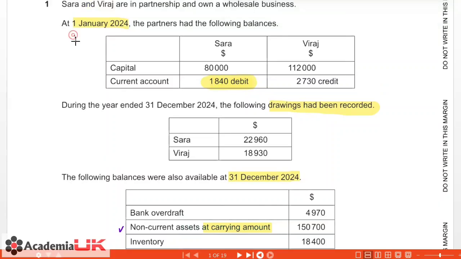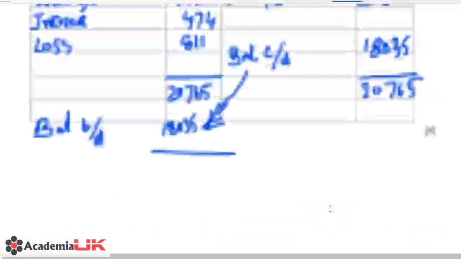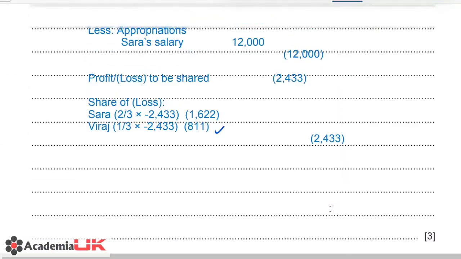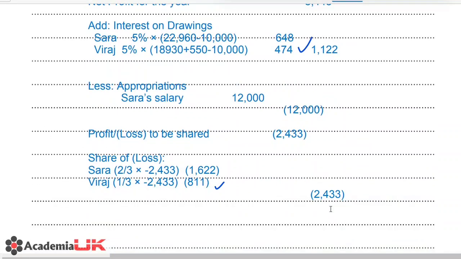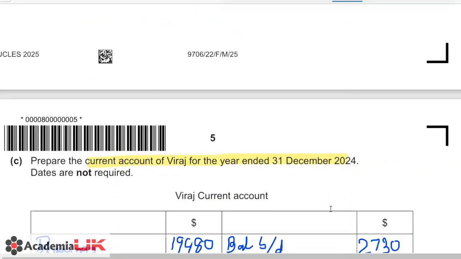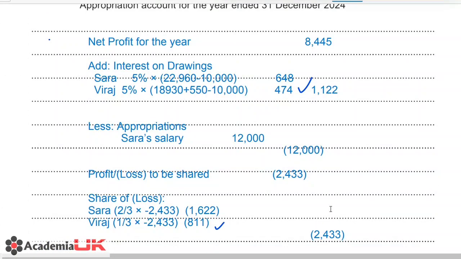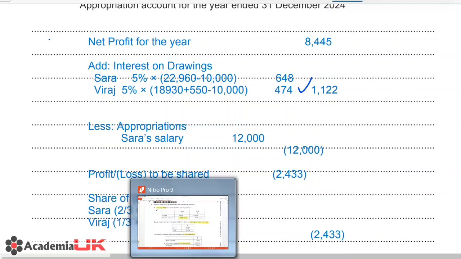So this was at 1st January 2024, 1840 debit, and now they're saying that this is 15070 debit. So this is a way for us to check that we have gotten the correct profit share. If we make those simple adjustments, we can clearly see what Sarah's current account balance should be.